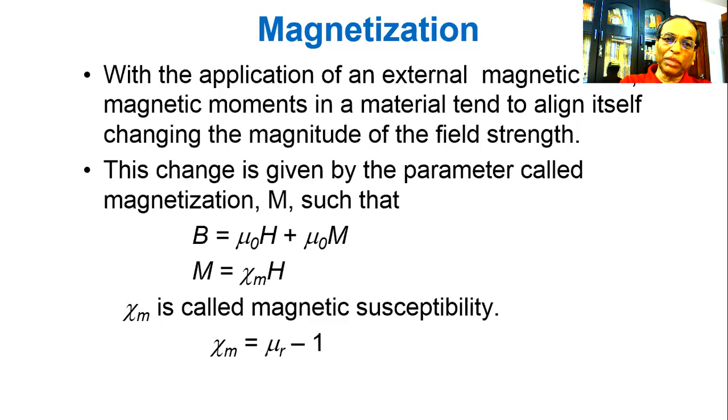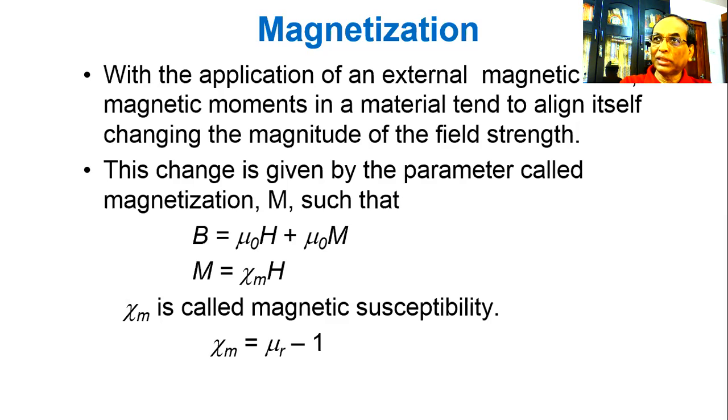So M can be expressed like this: chi M into H. Chi is the magnetic susceptibility. Magnetic susceptibility is a quality of the material.